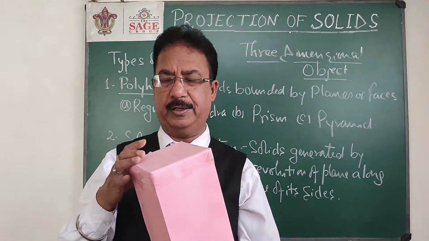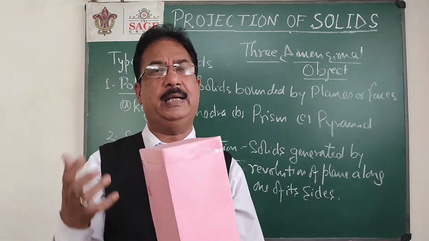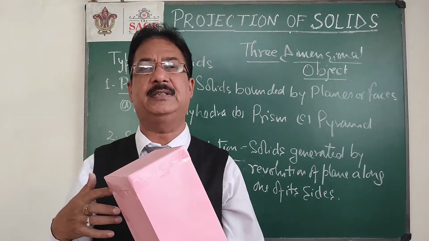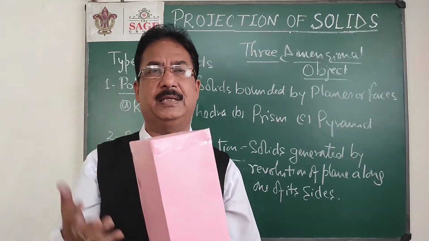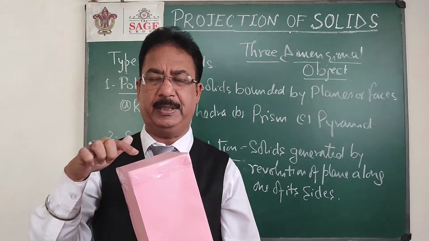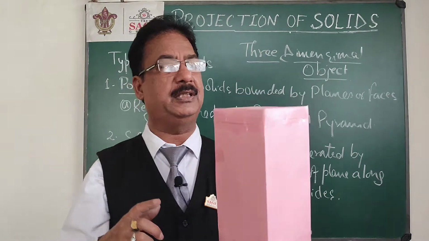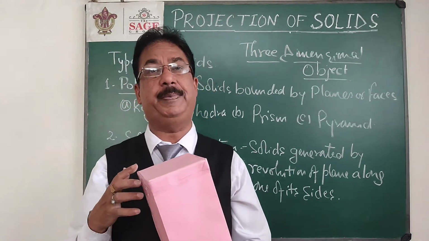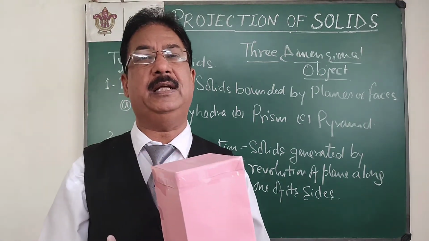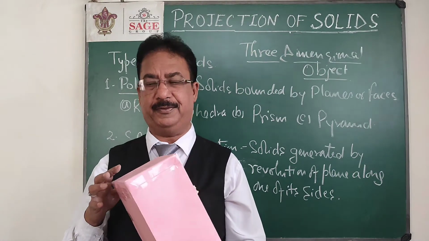So how can we define a prism? A prism is a solid which has 2 equal and opposite bases and a number of faces, and the faces will be rectangles when the 2 bases are parallel to each other. According to the base we name the prism. The physics practical prism is a triangular prism, this is a square prism. If the base is a pentagon, then it is a pentagonal prism, and if the base is a hexagon, then it is a hexagonal prism. In that way I can define different types of prism.